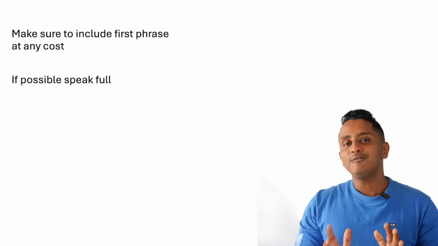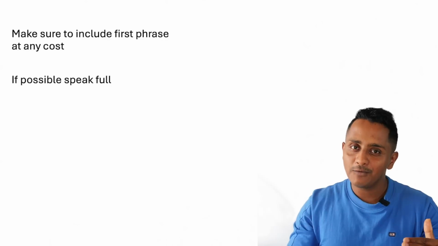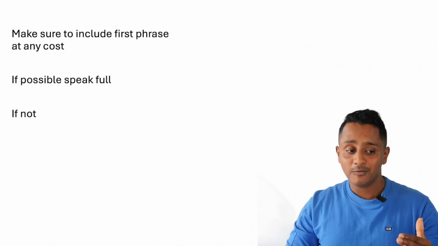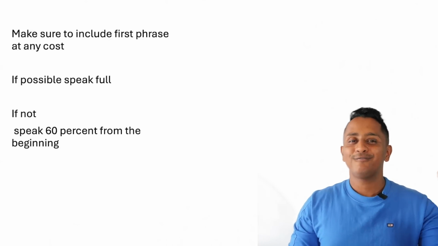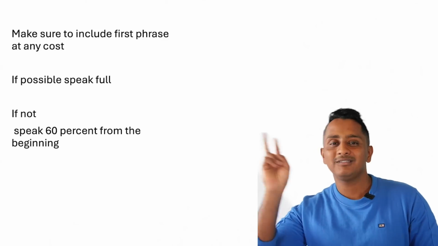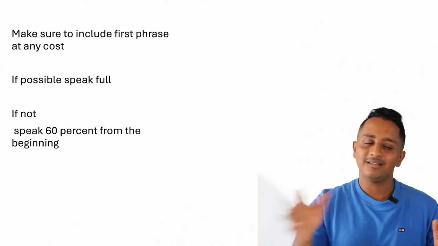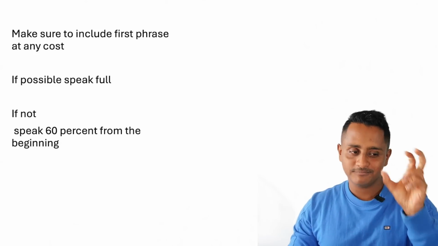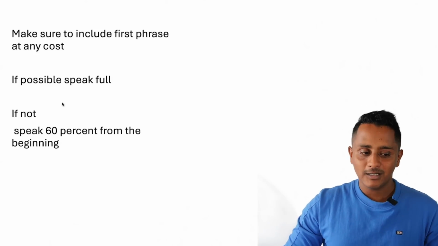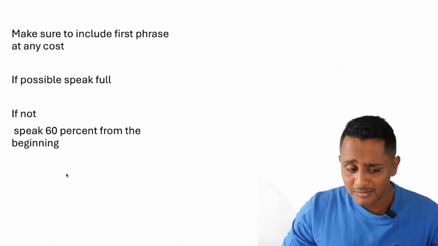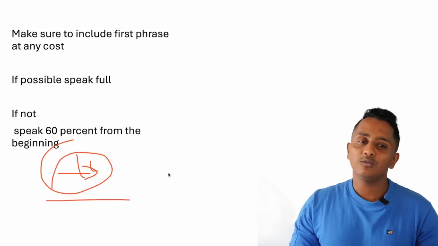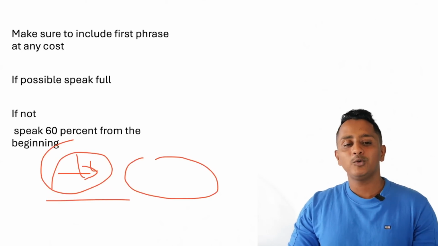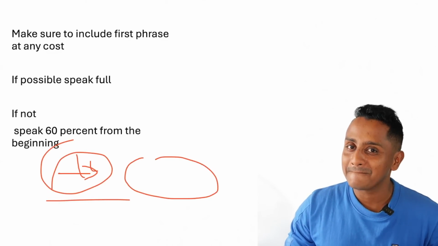If possible, speak full. Yes, speaking full will definitely give you marks. If you cannot speak full, then speak 60% or 50% from the beginning, not from second to third, third to second. Avoid making this mistake. Start from the beginning. In the worst case, if the first 2 words are not clear, what can I do? You can start with the third, but definitely you have to pay a penalty.